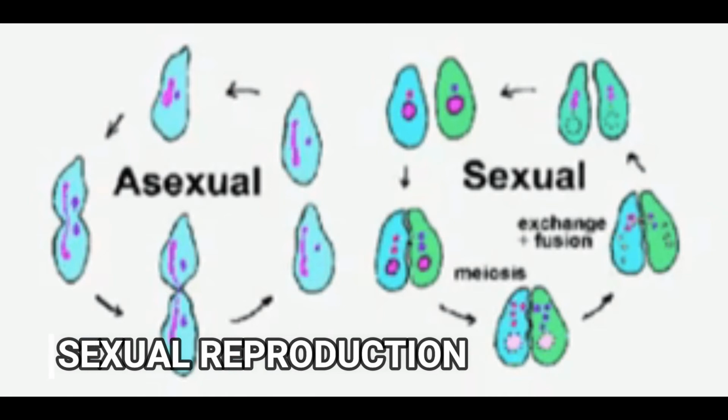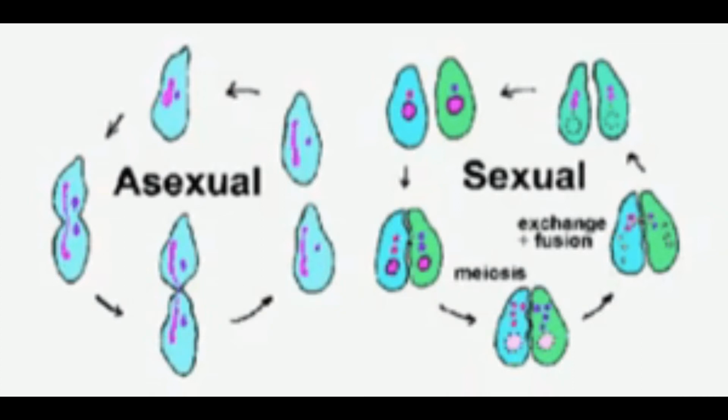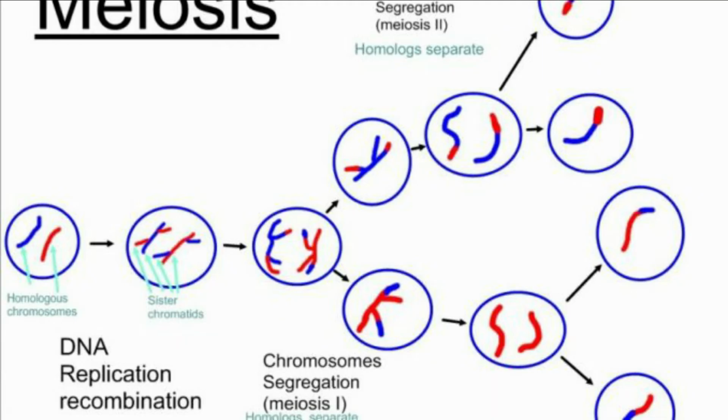We will go to sexual reproduction. What is sexual reproduction? Sexual reproduction is the production of offspring through the combination of sex cells, or gametes. Meiosis is the process of producing gametes, each of which has half of the genetic material needed to create a new organism.